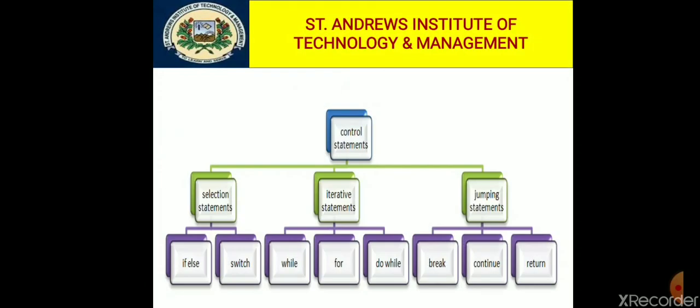So these are the various control structures in C language. Basically, control statements or control structures are categorized into three major categories. The first one is selection statements, the second one is iterative statements, and the third is jumping statements. These three major categories are also categorized into subparts, so we will discuss them in detail in further slides.